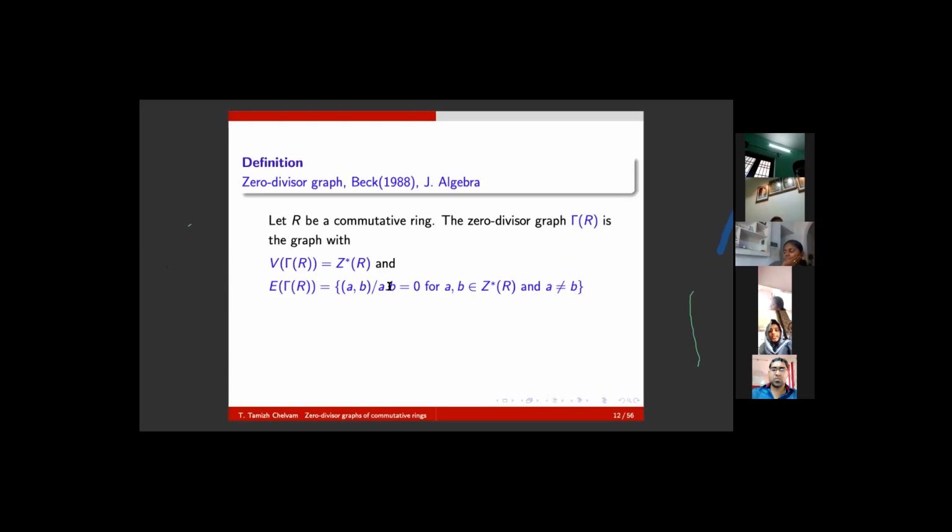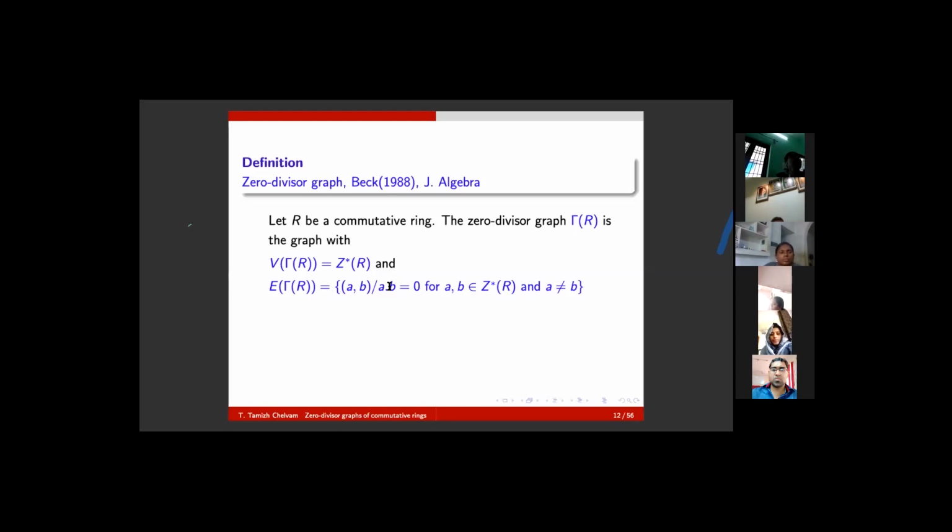And of course, it is a fact to be remembered that this is not the original definition of Beck. Actually, in Beck's 1988 paper, the vertex set is the full R and the adjacency is the same. Think that if I take all elements of R as the vertex set, 0 will be there. 0 into every element will be 0.